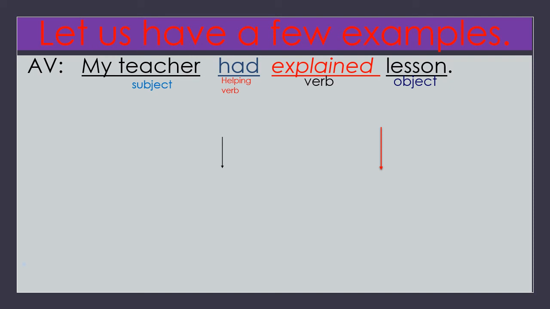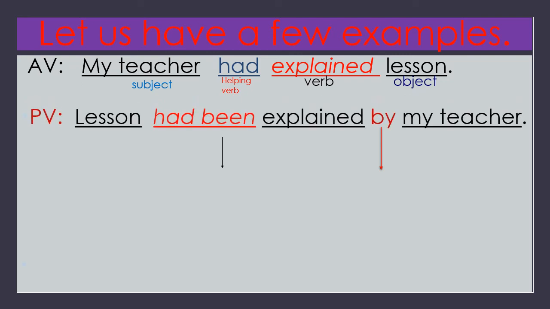Now, how can we change this sentence into passive voice? Let us see here. Lesson had been explained by my teacher. What are the changes? Object came first and auxiliary had is already there. It is used as it is and been is added. Explain, main verb, used in past participle form. Subject my teacher as it is, and we have added two things. One is been and another one is by.